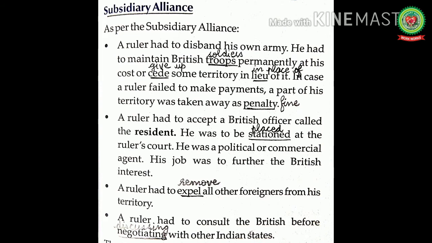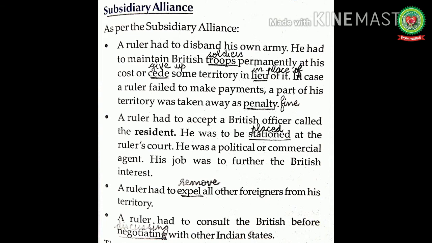Means, according to the terms of this alliance, the Indian rulers were not allowed to have their independent armed forces. They were to be protected by the company but had to pay for the subsidiary forces that the company was supposed to maintain for the purpose of their protection. And if the Indian rulers failed to give the payment, then part of their territory was taken away by the company as a fine.